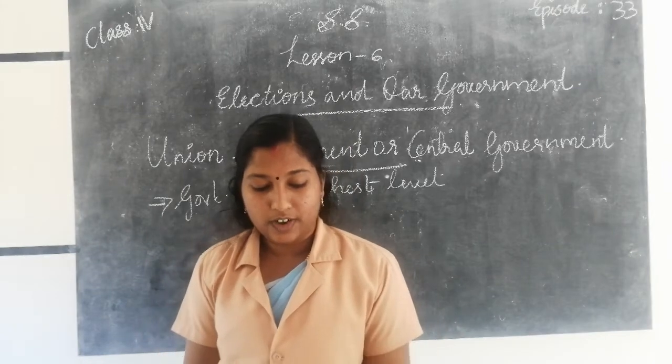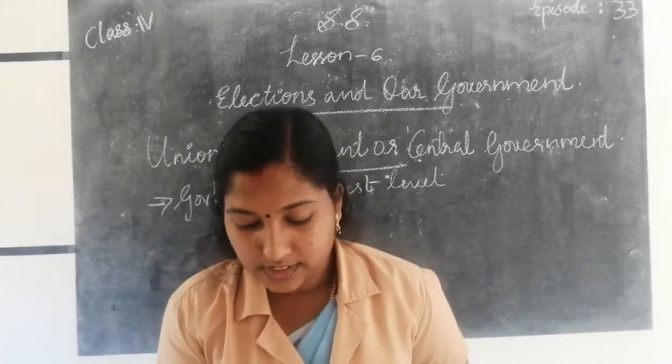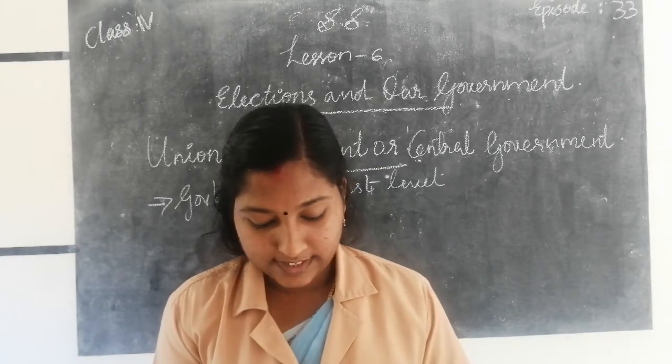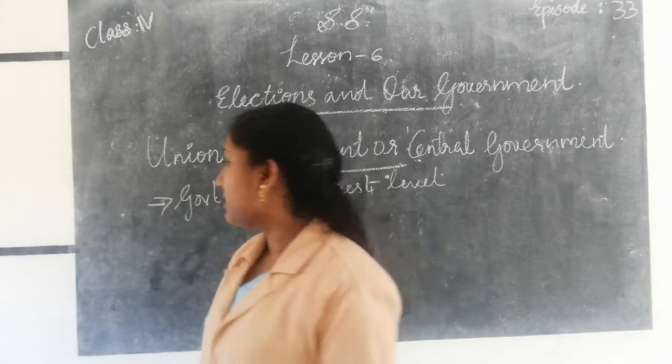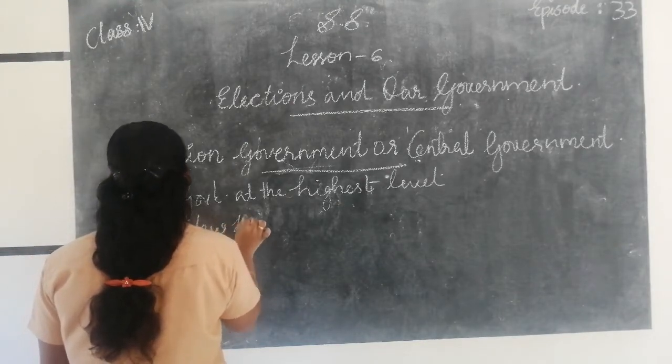The central government governs the whole country. Do you know where the central government is located? Yes, in New Delhi.